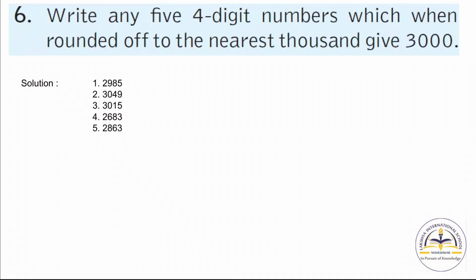Now question number 6, write any 5 4-digit numbers which when rounded off to the nearest 1000 give 3000. Now in the same manner you have to solve this question for 3000.